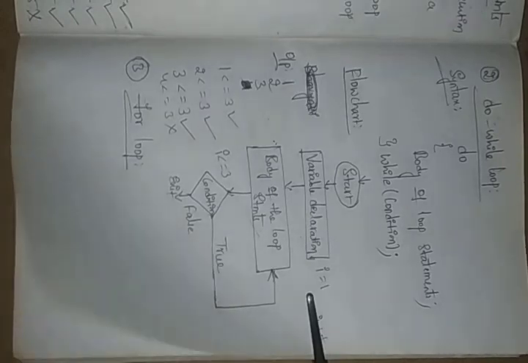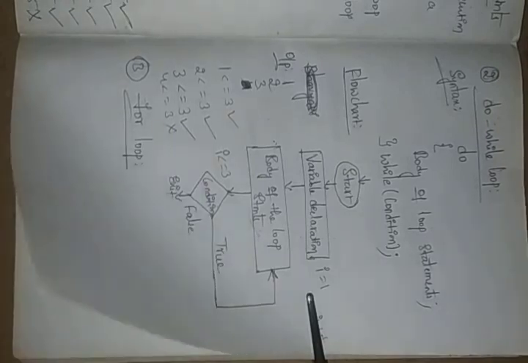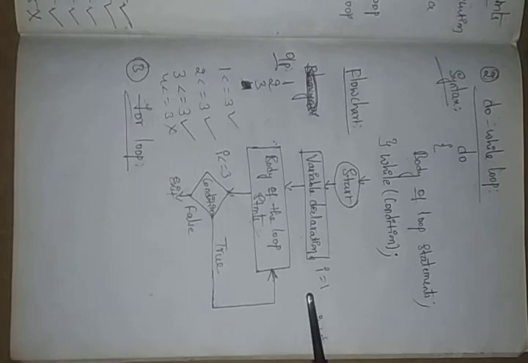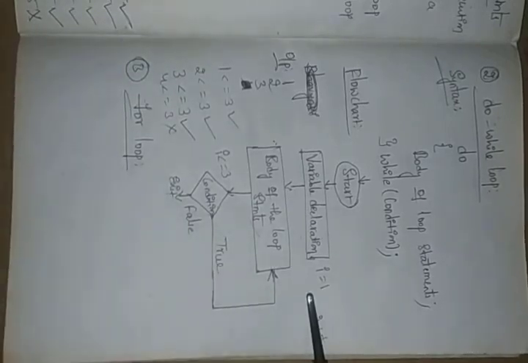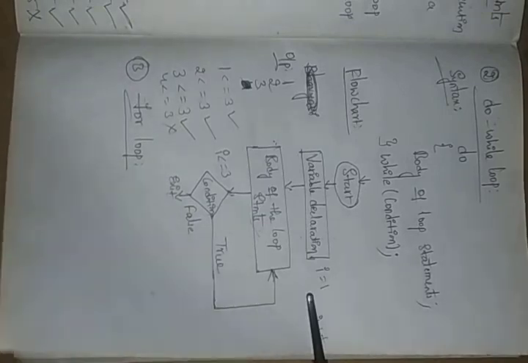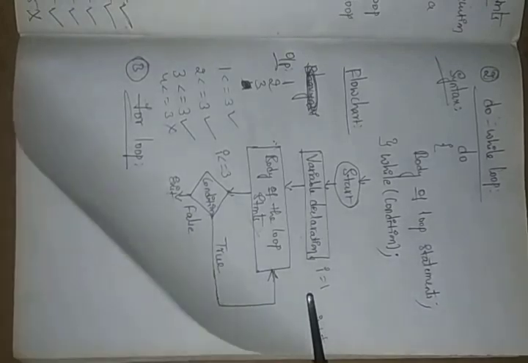This process continues until the specified condition is satisfied. When the condition is false, the control terminates the execution of the loop statements. Okay, see here how it will be. Whatever you have, the initialization, condition, and increment or decrement, these are all separated by semicolons.